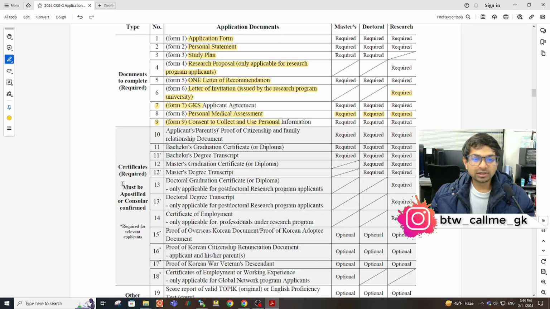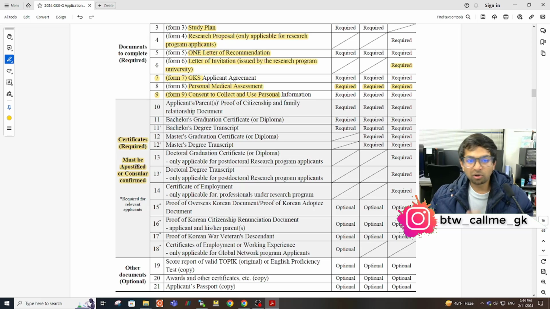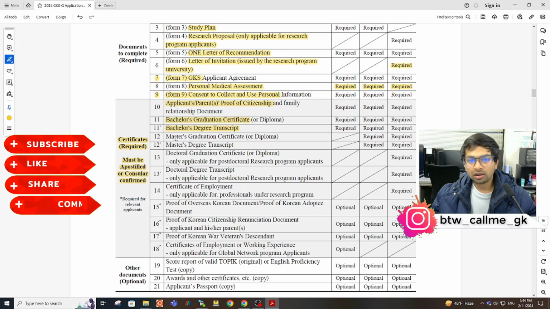Now the thing is, these certificates, the required column, this is the gray colored area. Here you can see it must be apostilled or consular confirmed. So these are the documents which you have to apostille. You have to apostille your proof of citizenship, that is the birth certificate, and you have to apostille your bachelor's degree and transcript, and the master's transcript if you are applying for PhD.